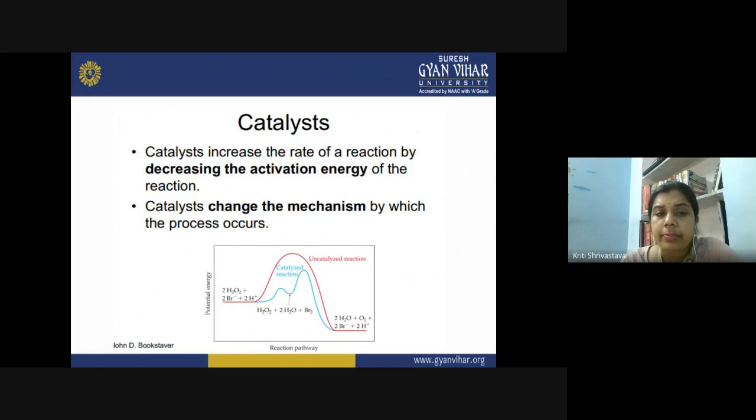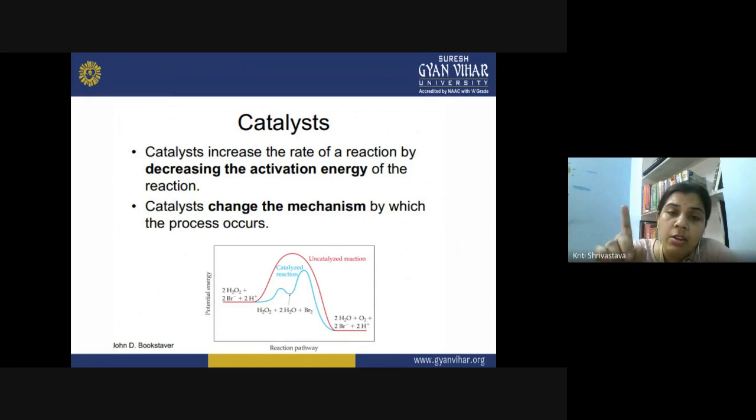How is it possible? You can increase the temperature. In that case, you are not actually decreasing the activation energy, but you are increasing the number of molecules having sufficient energy so that they can cross the activation energy barrier. So when you are providing temperature, you are not actually lowering down the activation energy. Rather, you are increasing the energy of the molecules.